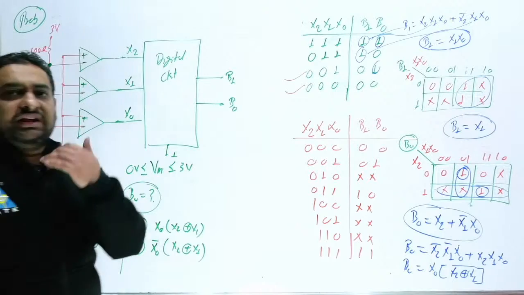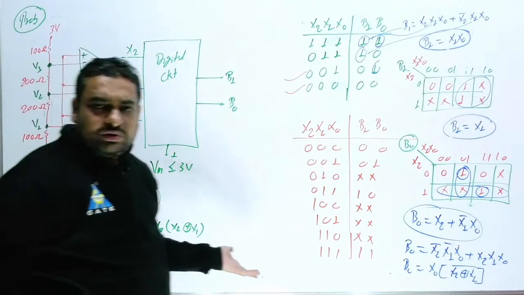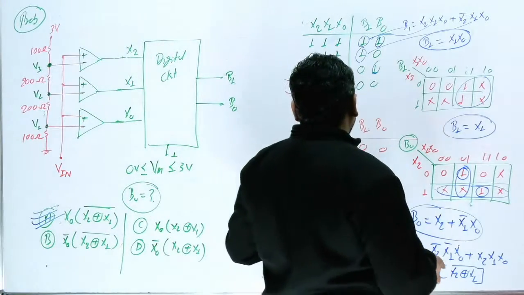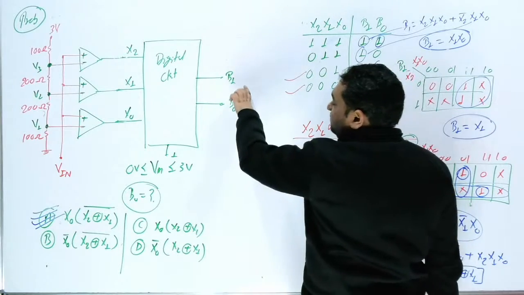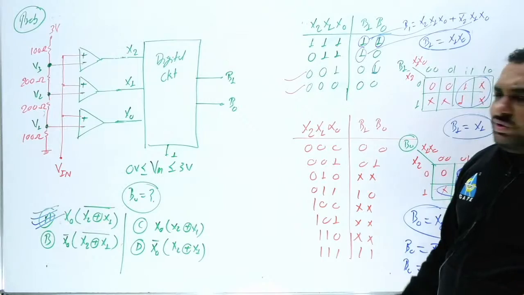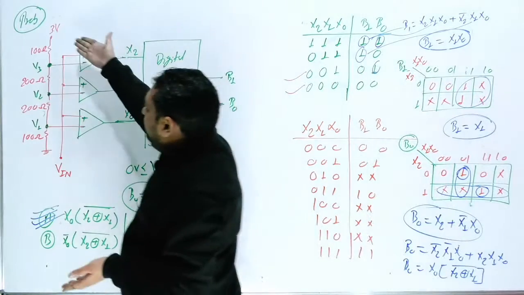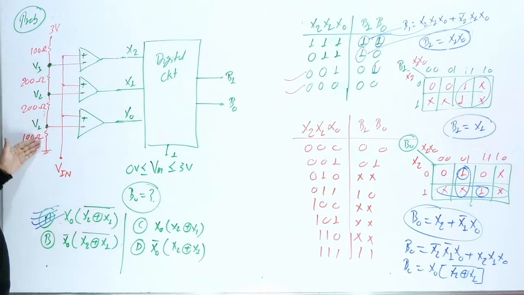Clear this point? Now tell me if anybody has any doubt here. One important thing: you don't have to calculate this voltage, this voltage, this voltage. This is not required. Now if the examiner asks for which voltage the output will be 1 1, for which voltage 1 0, for which voltage 0 1, and for which voltage 0 0, you can find out the voltage: 3 volt into 100 divided by 600, so 3 volt into 300 divided by 600.